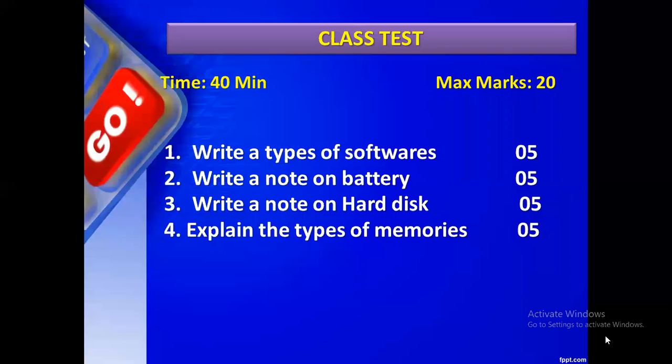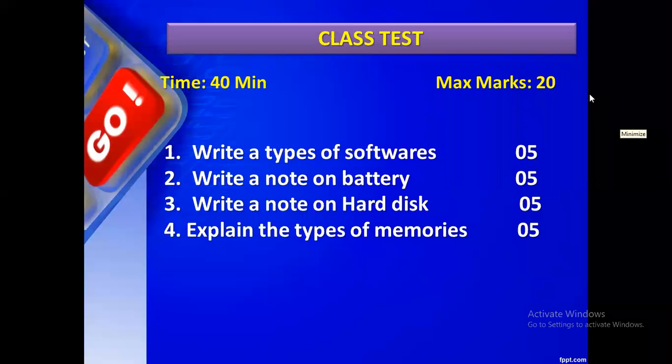No. The primary memory is classified into three types: register, cache memory, and random access memory, not ROM. You included the ROM, that's the mistake. Register memory, cache memory, and random access memory are the subclassification of primary memory. Then secondary memory includes ROM, flash memory, hard disk, SSD, and pen drives. So these are all the things we have discussed.